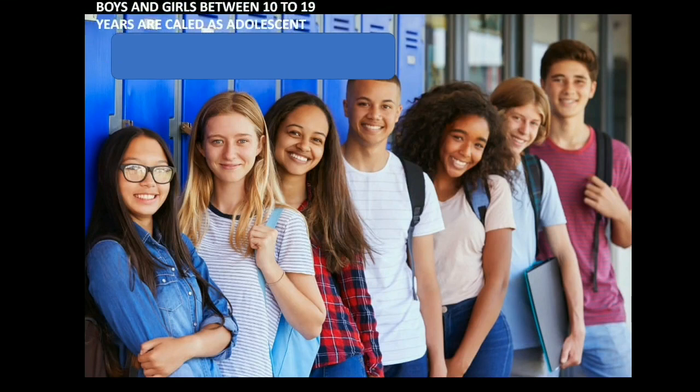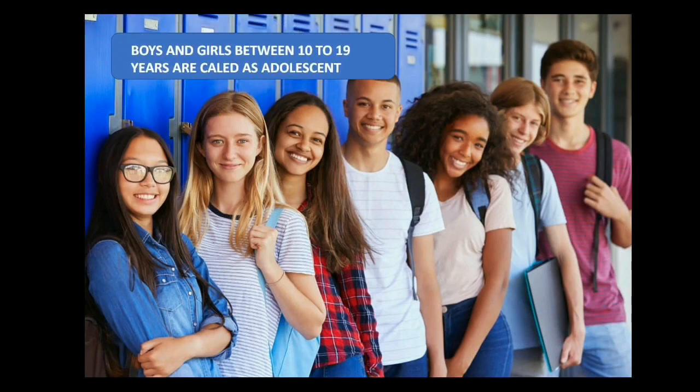Next we have the adolescent population. Boys and girls between 10 to 19 years of age are called the adolescent population. In India, nearly one-fifth of the population comprises this adolescent group.